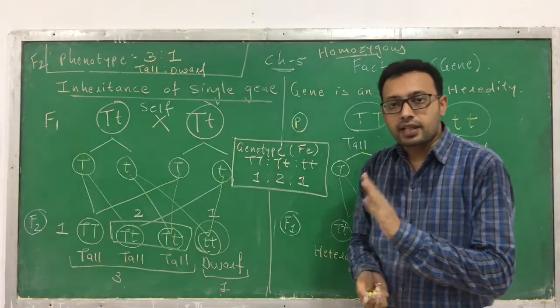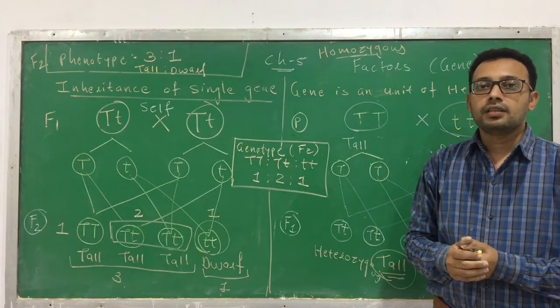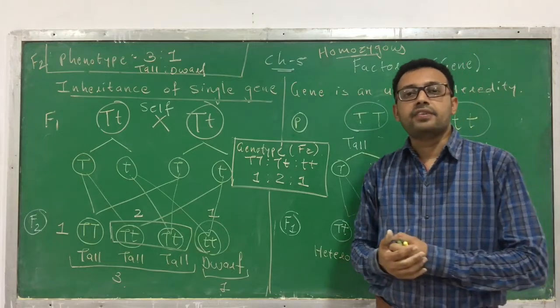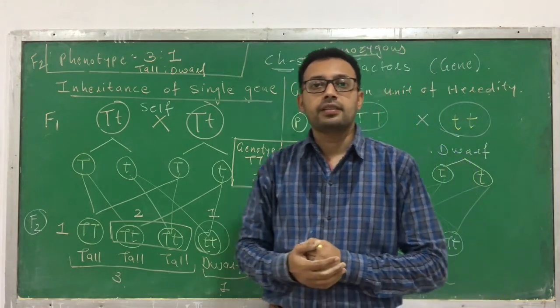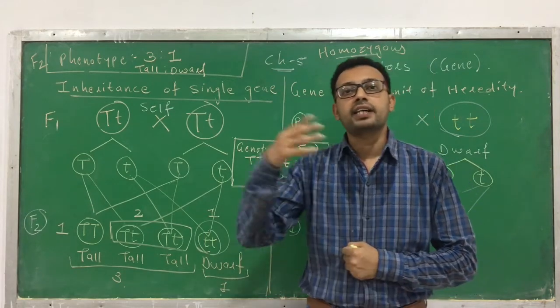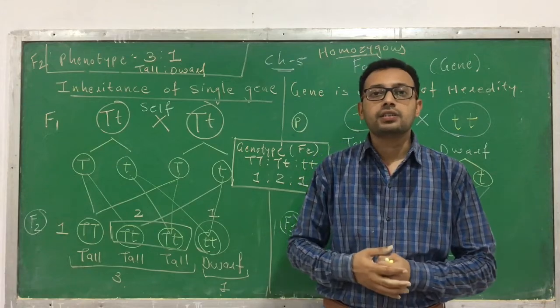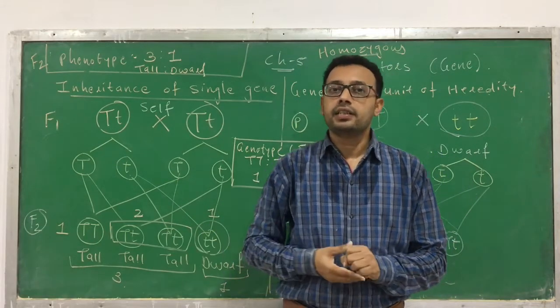Now there are questions: why is this going to happen, or why does the F1 generation have only tall plants? Even though in the F1 generation all the plants were tall, we are still getting a dwarf plant in the F2 generation. The answer to this will be discussed in the next session.